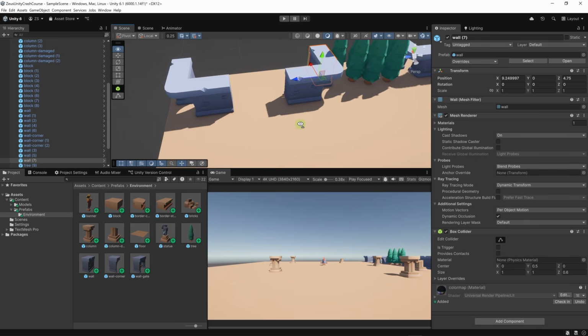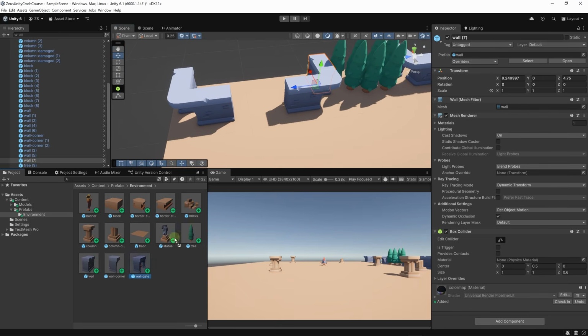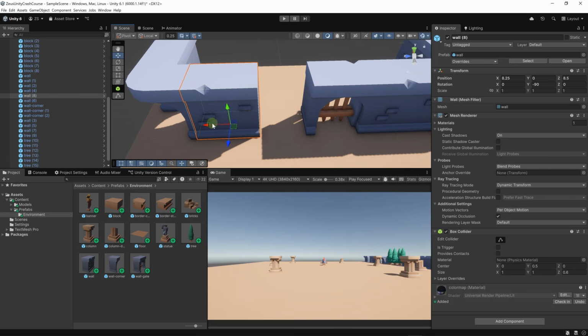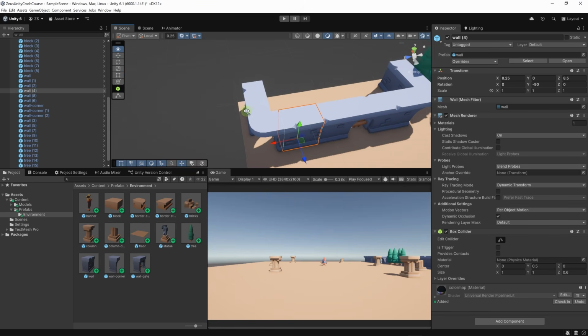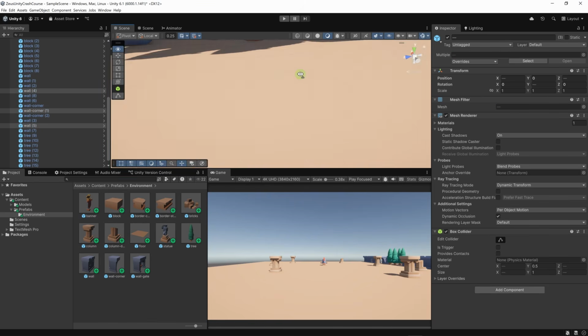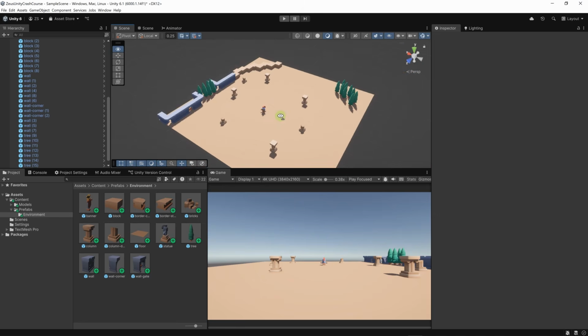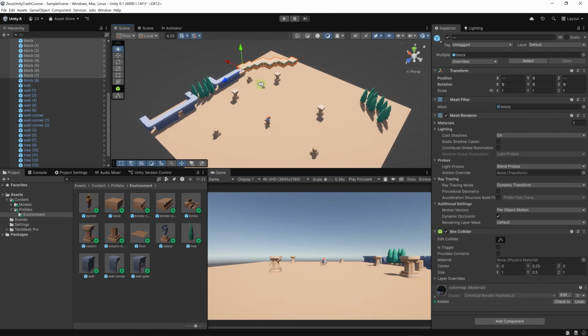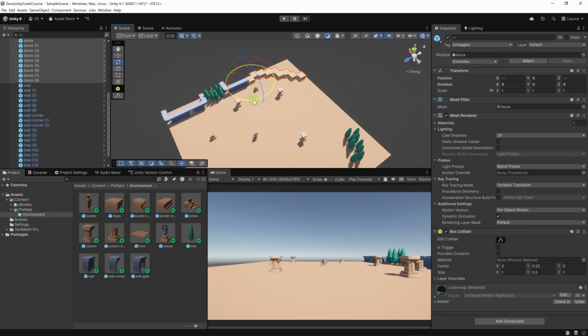Then perhaps we can add the gate here in between. Let's click here, align all axes, and we can rotate it, then move it to snap with the other walls. Then perhaps we can duplicate this wall. Let's move all of these out of the way. Okay, something like this. This looks fine, and yeah, we can save some time. Let's just copy these blocks. Let's shift click on all of them.